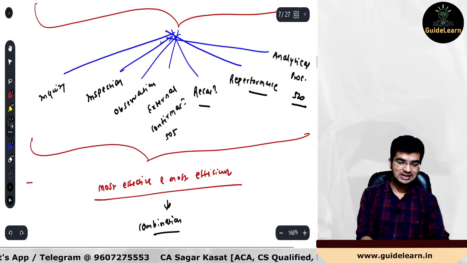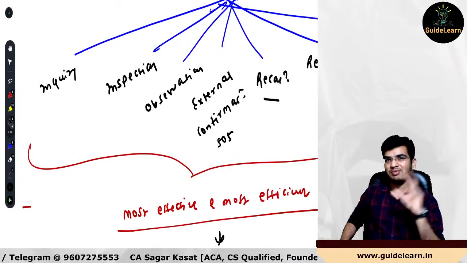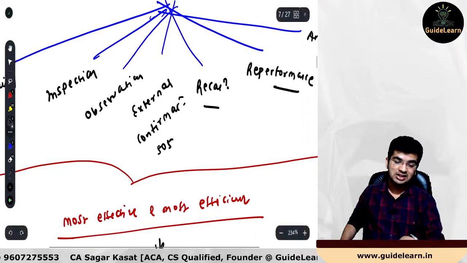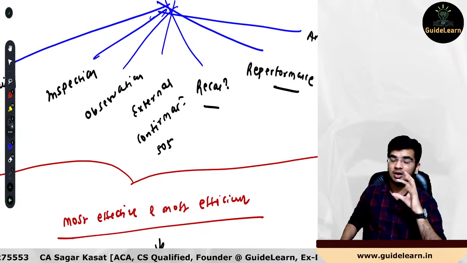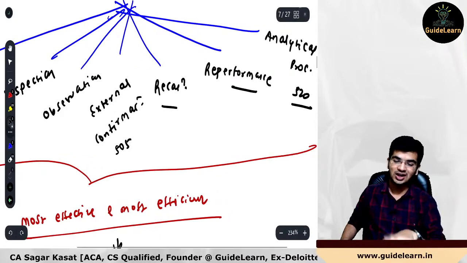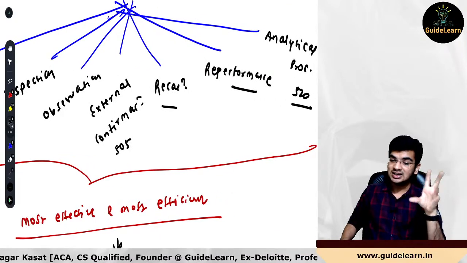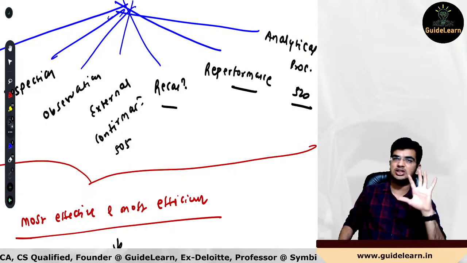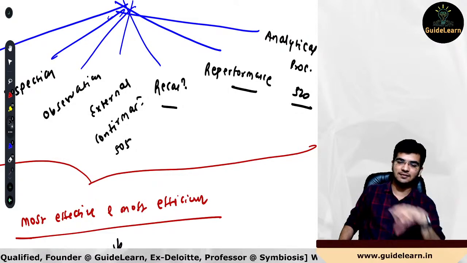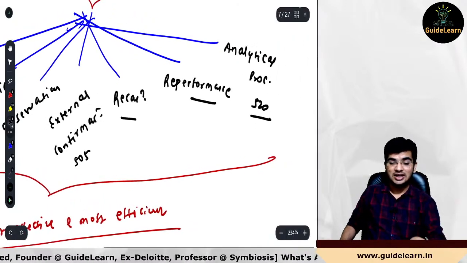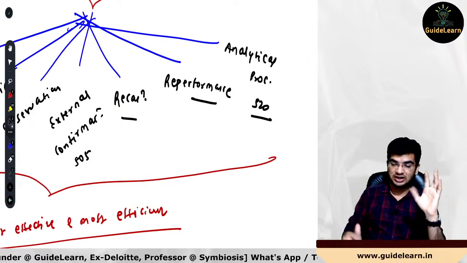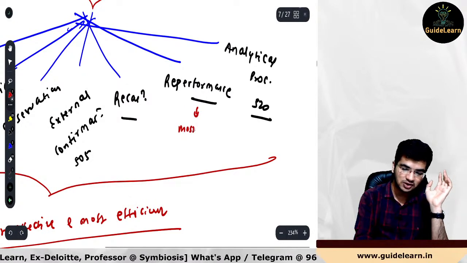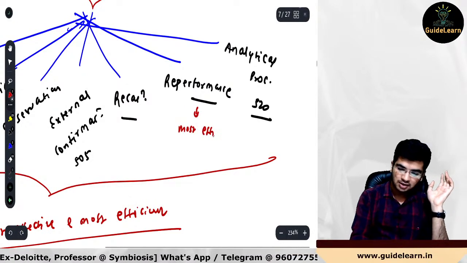So, if we look at individual procedures, inquiry will be most efficient but not that much effective. Inspection would be most effective but not will be the efficient. Observations would be again efficient but not the effective one. External confirmation effective would be there. Recalculation, but it will not be the efficient one. Recalculation, again it would be time consuming, so moderately effective, moderately efficient, not that much efficient. Reperformance would be the most effective audit evidence. Reperformance would provide the most effective audit evidence, more than your inspection as well. Most effective.